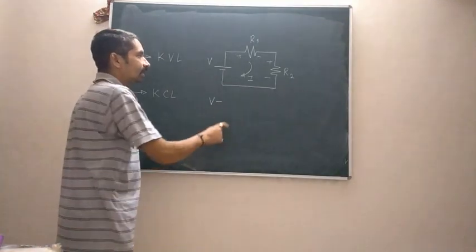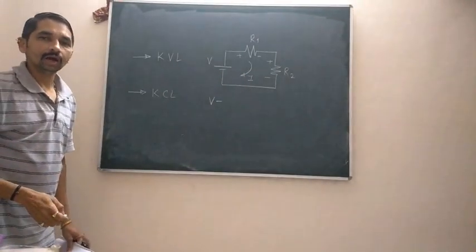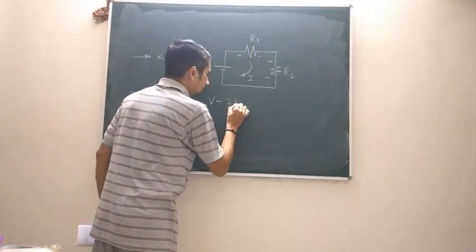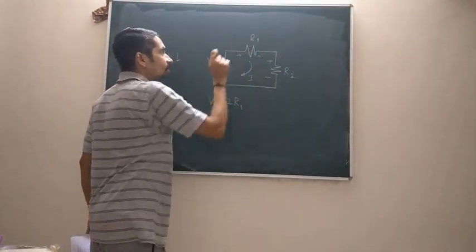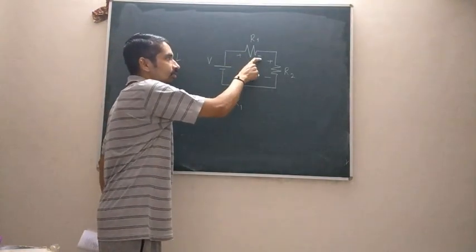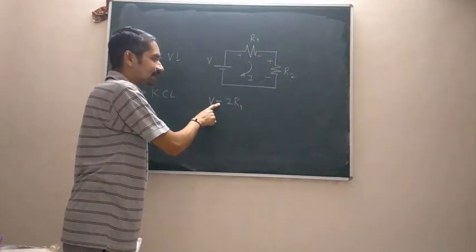If I want to analyze this circuit by KVL, then the expression that I will get upon application of KVL will be written as V minus I into R1, which is the potential drop across this particular resistor. As I am moving from the positive terminal to the negative terminal, there is going to be a drop in potential, and therefore I have put the sign as negative.